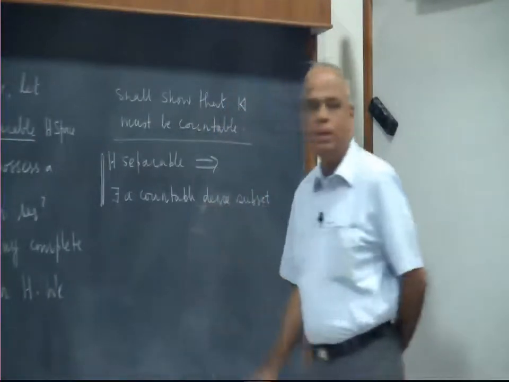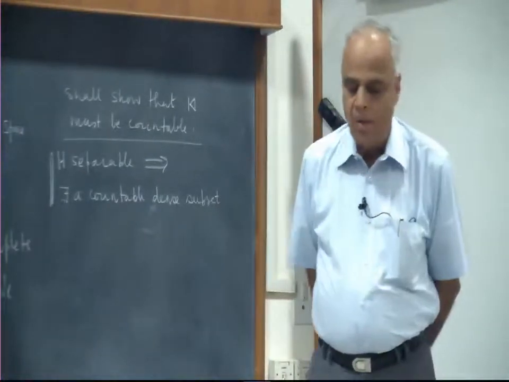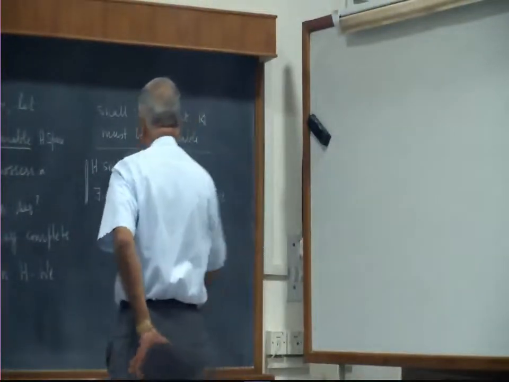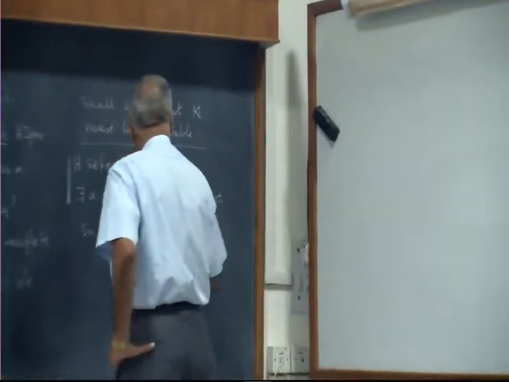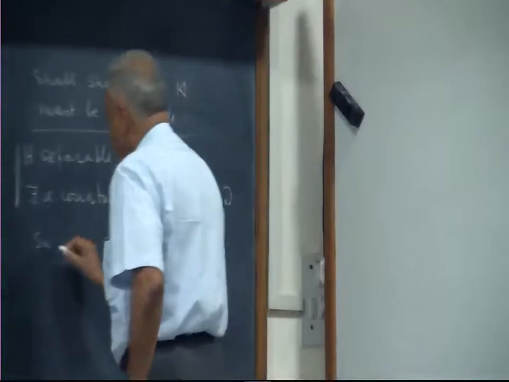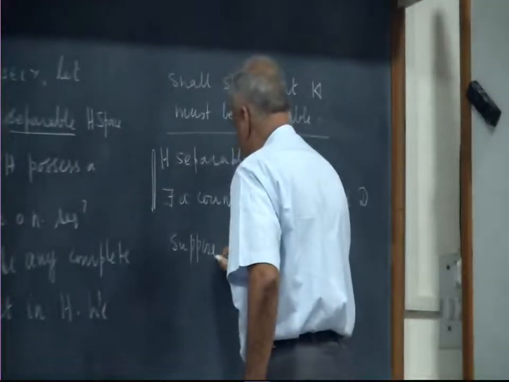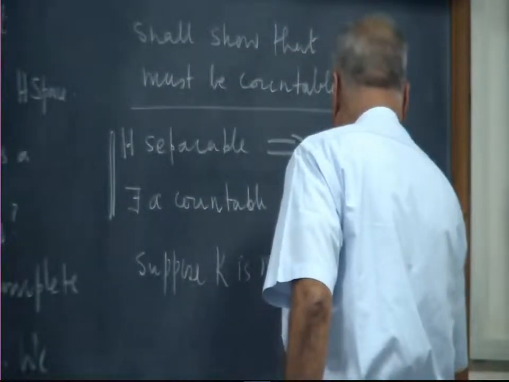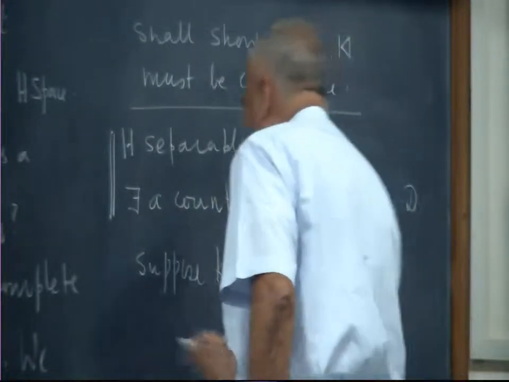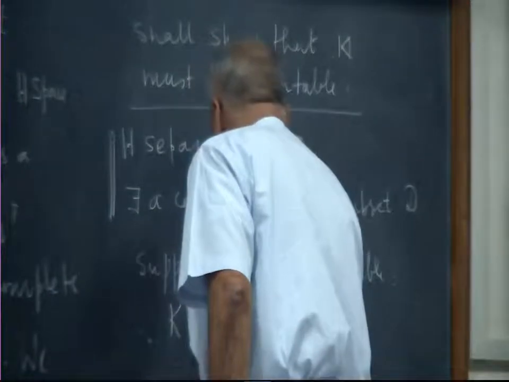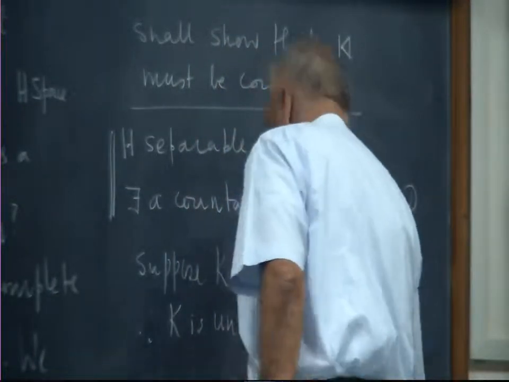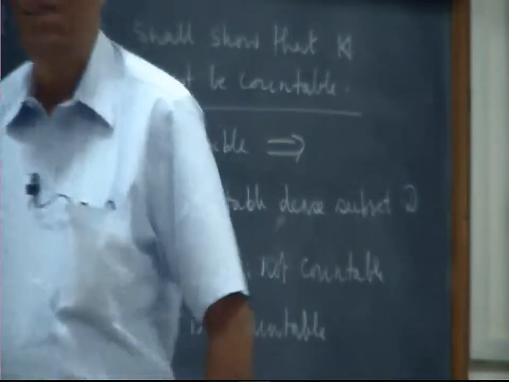We want to show that K must be countable. So suppose not. Suppose K is not countable. Therefore K is uncountable. Let D be a countable dense subset, say. Right?